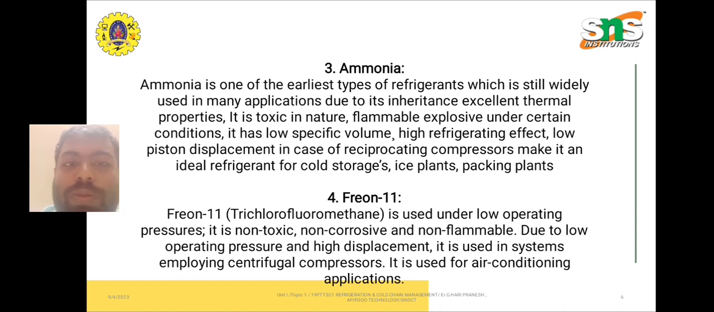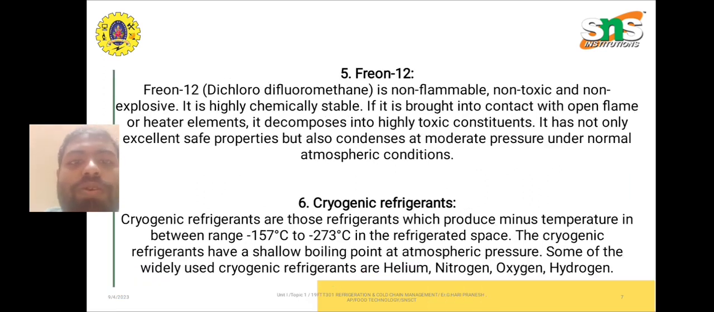Next, Freon 11, also called trichlorofluoromethane. It is used under low operating pressures. It is non-toxic, non-corrosive and non-flammable. Due to its low operating pressure and high displacement, it is used in systems employing centrifugal compressors. It is also used for air conditioning applications. Next, Freon 12, also known as dichlorodifluoromethane. It is non-flammable, non-toxic and non-explosive. It is highly chemically stable. If it is brought into contact with an open flame or heater elements, it decomposes into highly toxic constituents. It has not only excellent safety properties but also condenses at moderate pressures under normal atmospheric conditions.